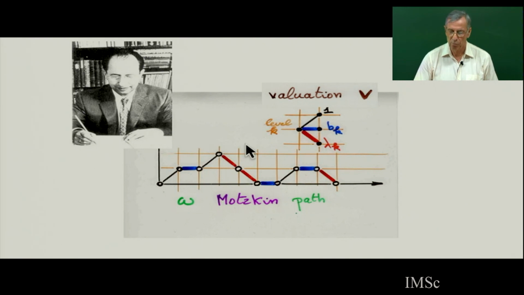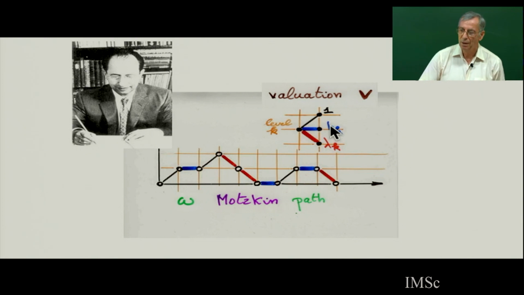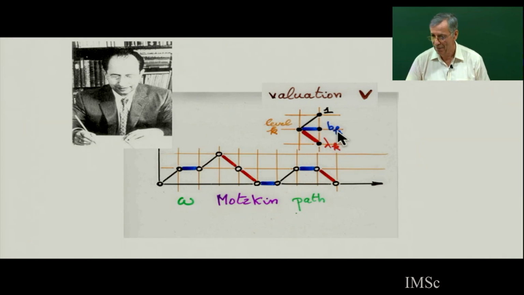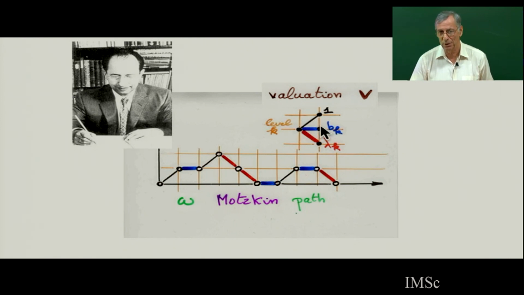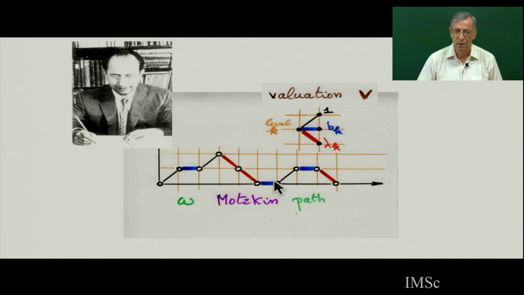second kind. Now I am going to put a weight on this path, which depends on the sequence bk lambda k. So I consider bk lambda k as formal variable. Even after you will put real number on the recurrence relation, but I consider this just as a formal variable, infinite number of formal variable in blue, infinite number in lambda k in red. And I am going to put a weight on each elementary step of the path. Elementary step is a sequence of 2 consecutive vertices. So when you go up, you put a weight 1.